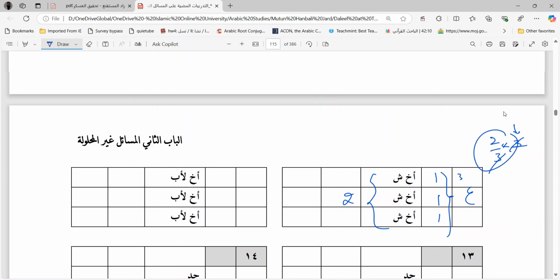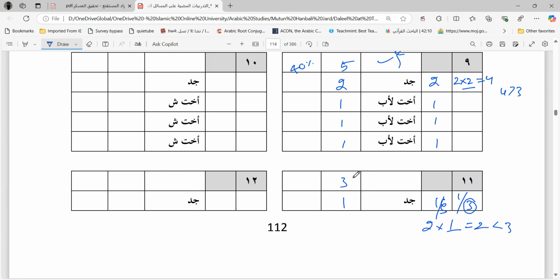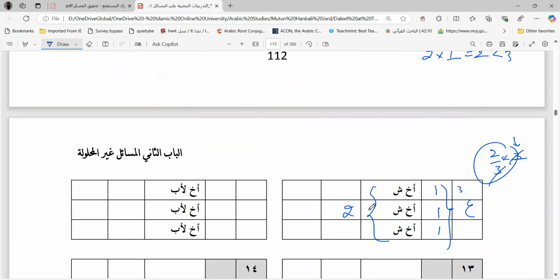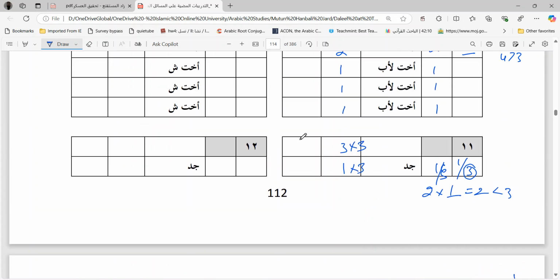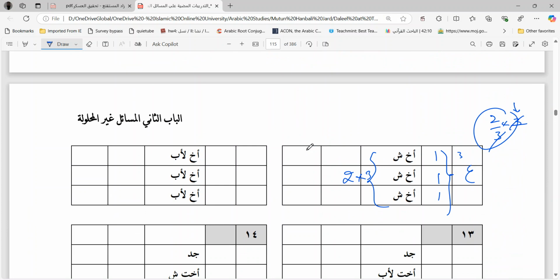So what to do? Multiply this whole column by 3. So you multiply it with 3, multiply it with 3, and multiply this number as well with 3. So how much do you get now? Total 9. 3 into 3, 9. Now instead of dividing the whole property into 3 parts, you are dividing it into 9 parts. Why? In order to remove that fraction. Grandfather will take 3 out of 9. First he was taking 1 out of 3, and the ratio is the same. And here each brother now, 2 into 3 is 6. So each brother is going to take 2 parts.